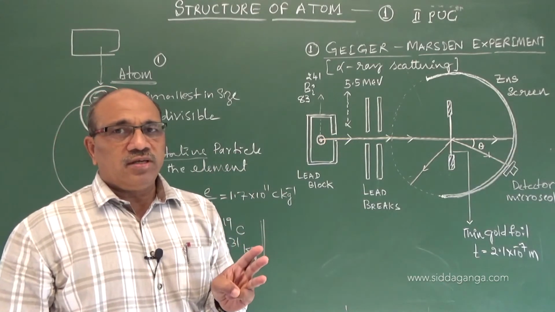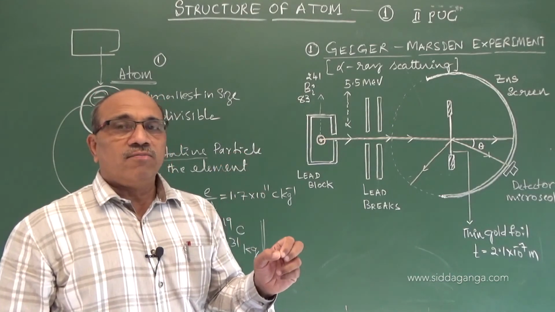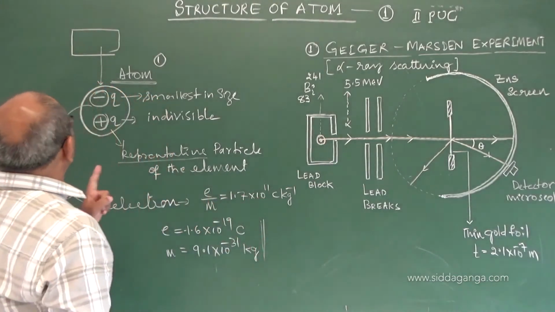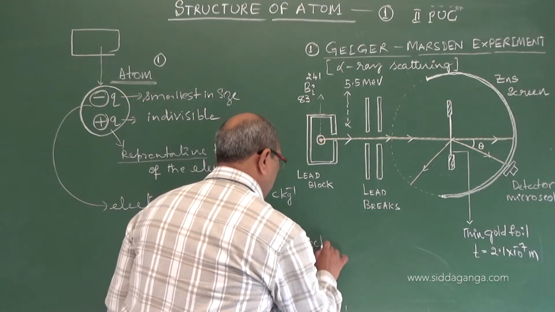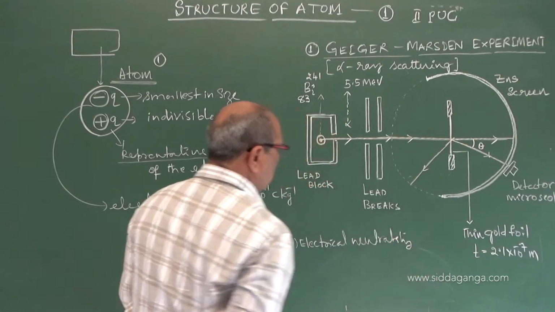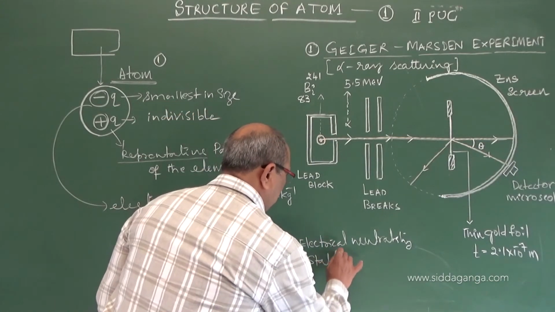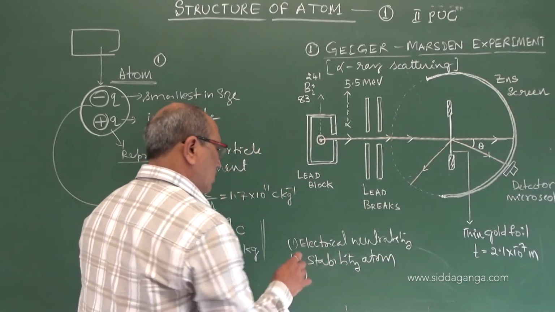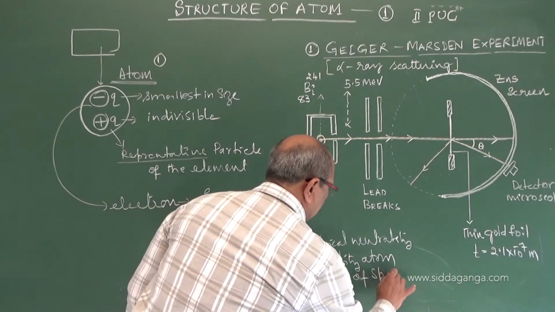Any model proposed should give a satisfactory explanation of, first, the electrical neutrality of the atom, second, the stability of the atom, and third, the origin of spectral lines.